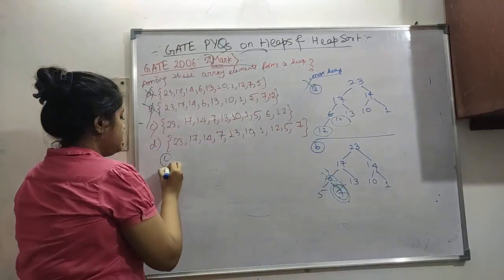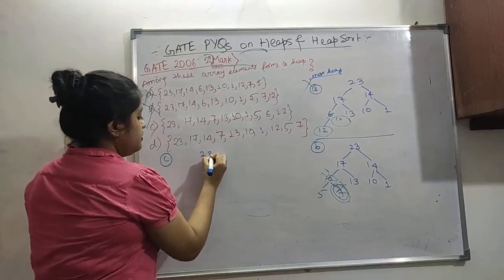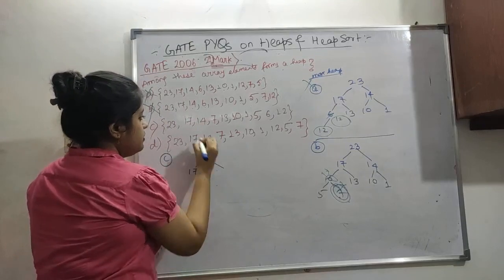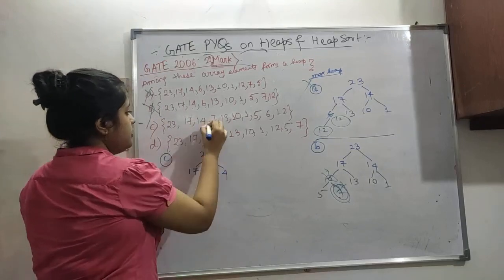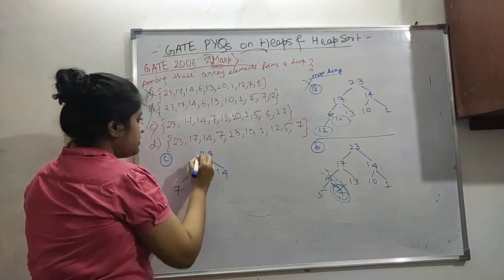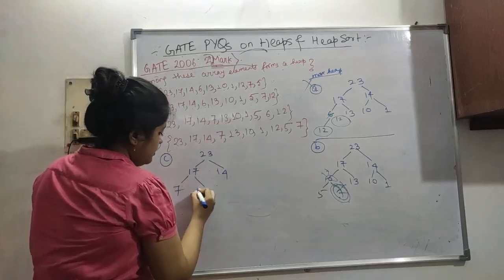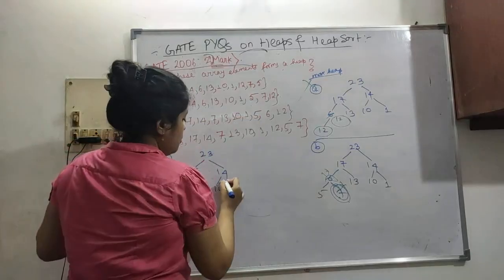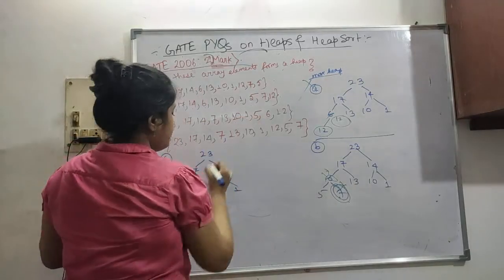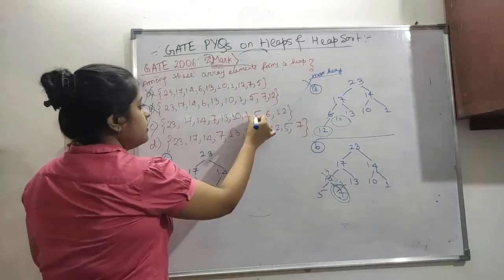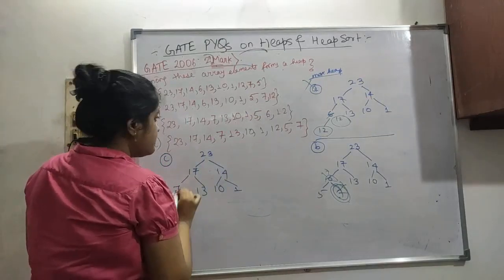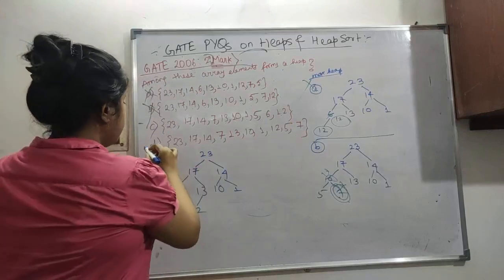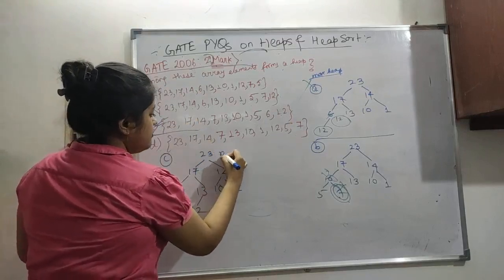Now let's check option C. 23 is the root element, 17 is less than 23, 14 is less than 23, then 7 is less than 17, then 13 is again less than 17, 10 is less than 14, 1 is less than 14, 5 is less than 7, 6 is less than 7, 12 is less than 13. So yes, this is correct. So this is our max heap.